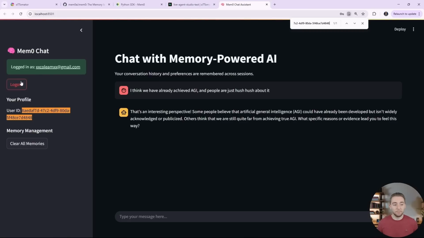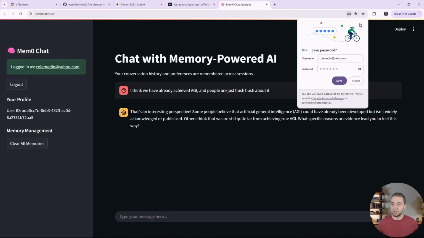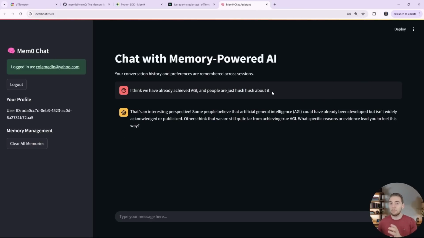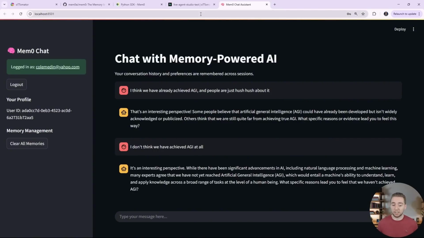Now what I can do is log out and then log into another account and see that our memories will be stored separately. I'm going to use another one of my old emails here and log in. All right. Sweet, and the conversation is still here, but remember, the agent doesn't keep track of conversation history, so I could just refresh, but I'm just going to keep going here. I'll say, I don't think we have achieved AGI at all. I'll send in this message, and now it'll store a complete opposite memory compared to the other user. I'm doing this on purpose.